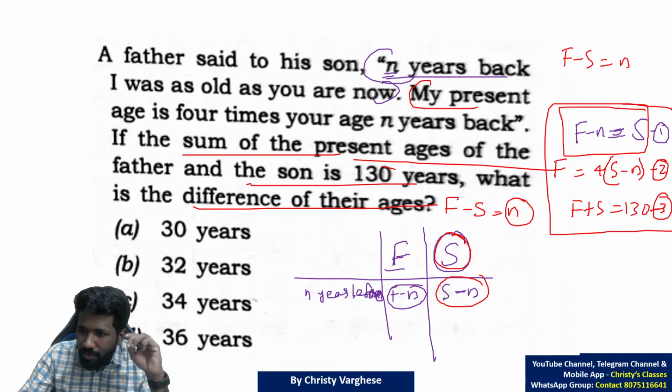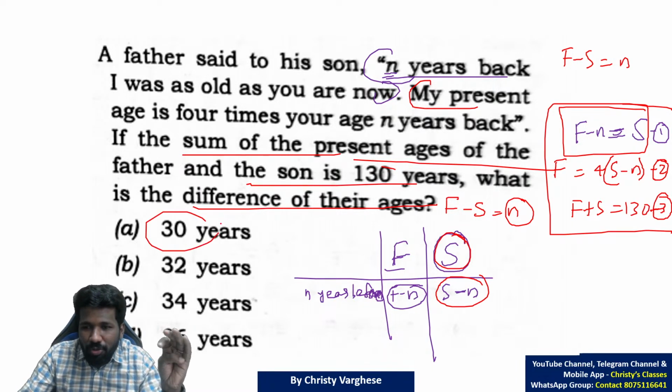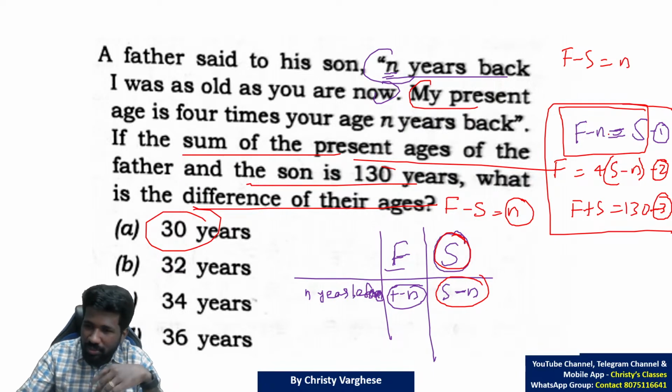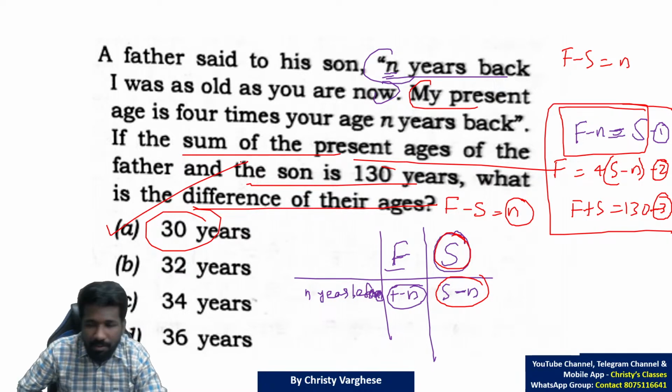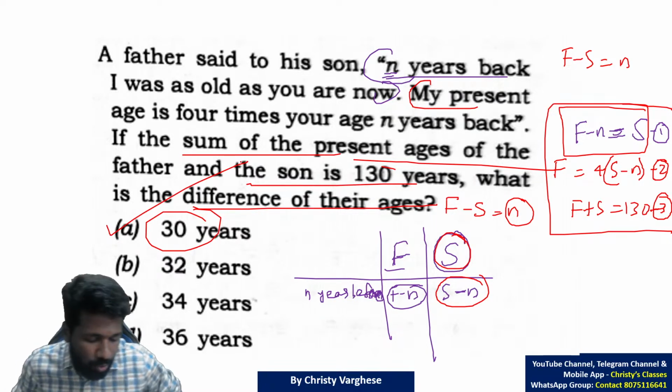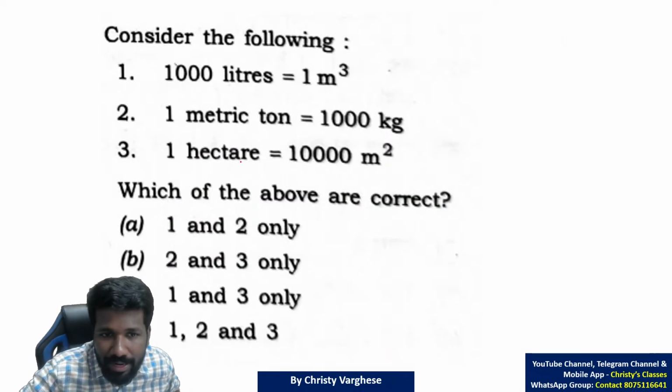Now look into this equation. It will be easier to solve. Or you have to substitute 30 into this equation and cross check also. That is also a way. So here, solving part I am leaving. Anyway, option A, 30, will be the correct answer. Substitute 30 and see, you can get more clarity.